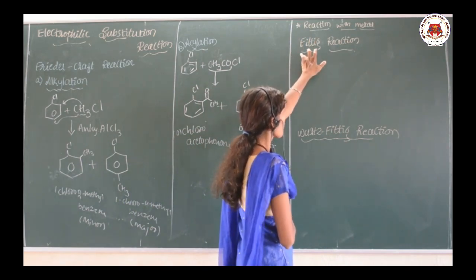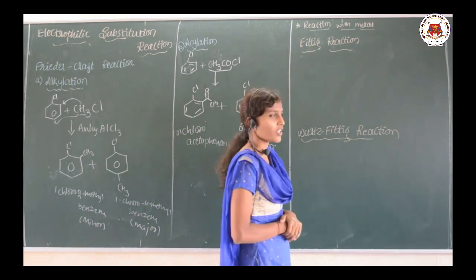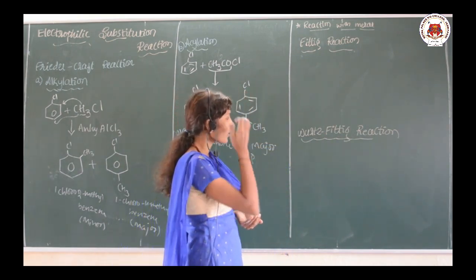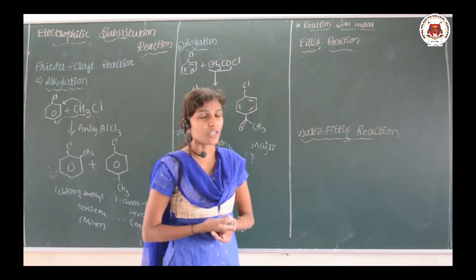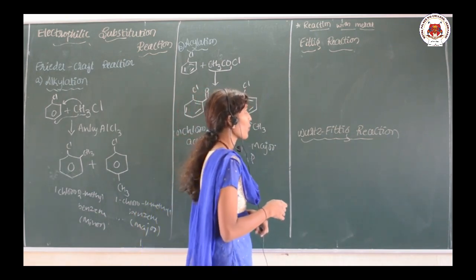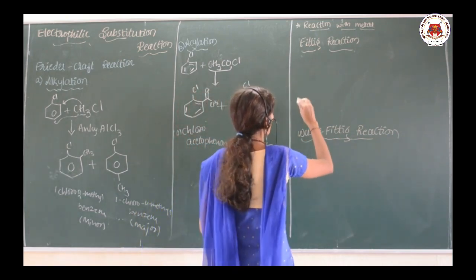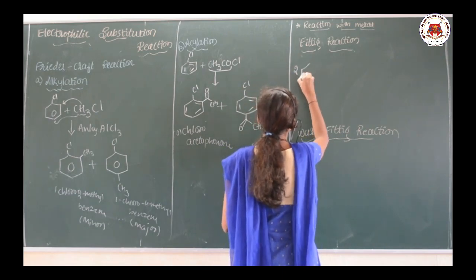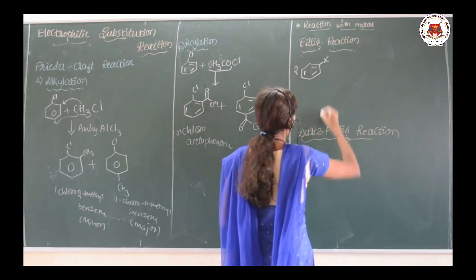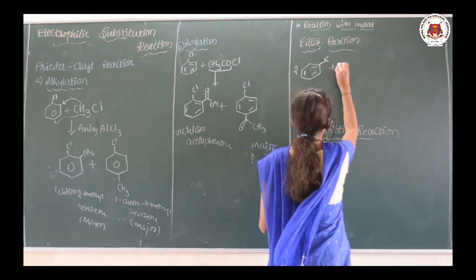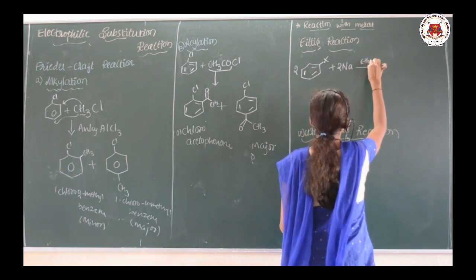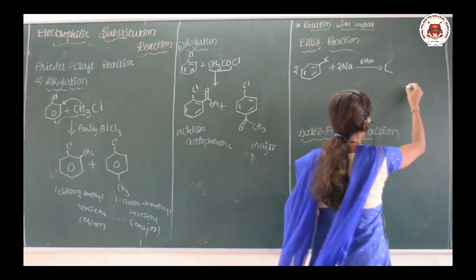Here we are talking about the Fittig reaction and Wurtz-Fittig reaction. In our last class we have talked about the Wurtz reaction. In case of Wurtz reaction, haloalkane is treated with sodium, we are going to get the higher alkanes as a product. Here in case of a Fittig reaction, the haloarene is taken, the haloarene is treated with the sodium. In presence of ether, we are going to get the diphenyl as a product.